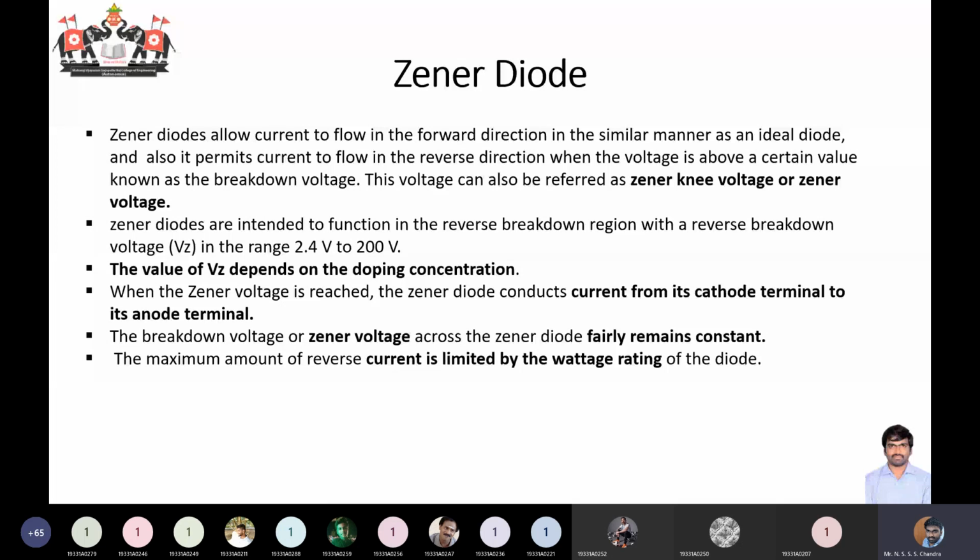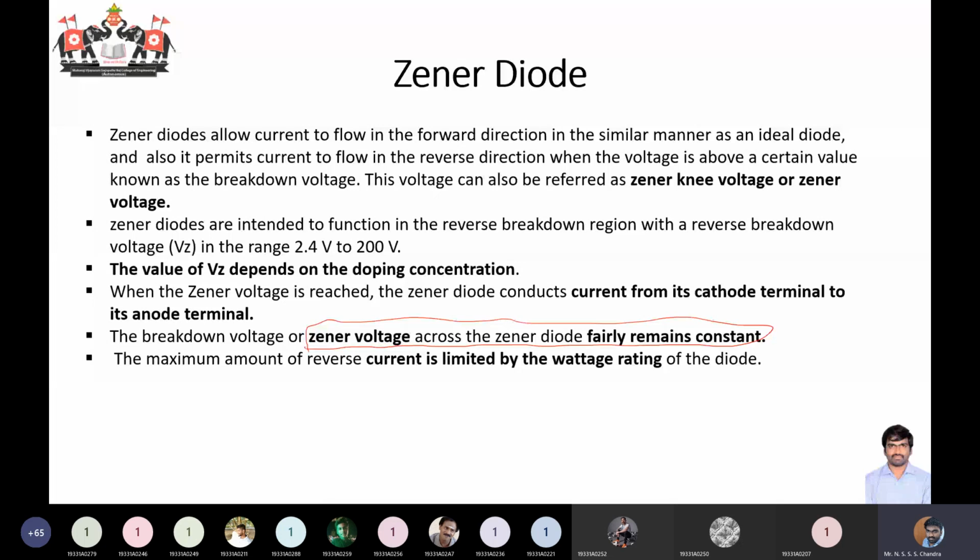We are not much focused on the construction part. However, today we will be discussing more about the specialty of this Zener diode, which is that the voltage across the Zener diode in a breakdown condition will always remain constant. This breakdown voltage across the Zener diode remains fairly constant.